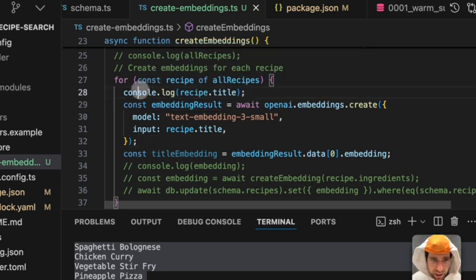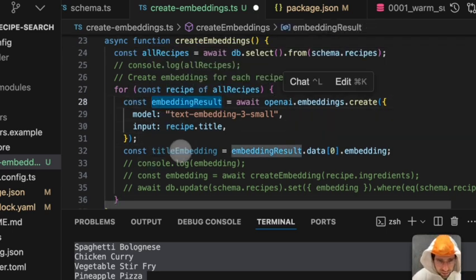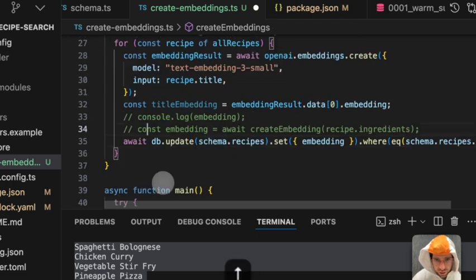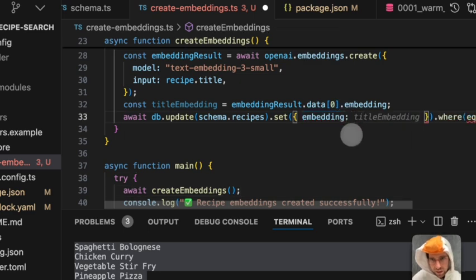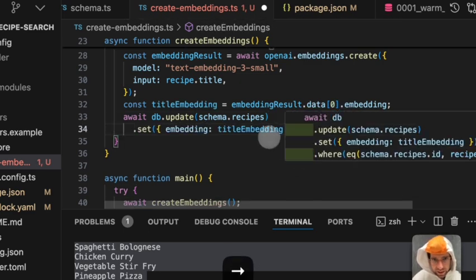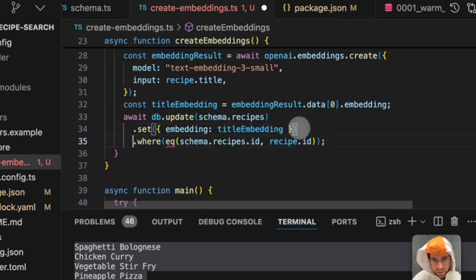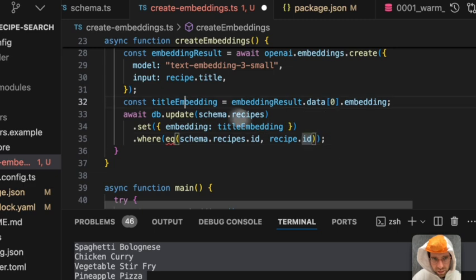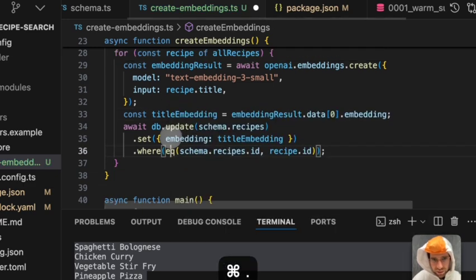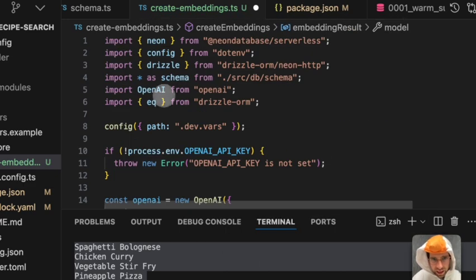Anyways, okay. So here we get the embedding result, we get the title embedding, and then we want to update the record in the database for this recipe. So how will we do that? We do db.update, we update the recipe schema, we set the embedding equal to the title embedding, where the ID, schema.recipes.id, is equal to the recipe ID that we're updating. And we need to import this helper from DrizzleORM. You see that that was added up here.